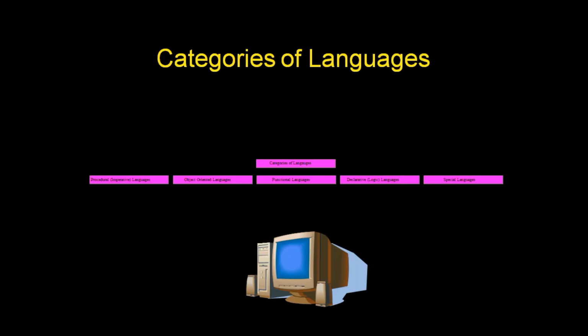The categories of languages: first, procedure oriented language, object oriented language, functional language, declarative language, special language.